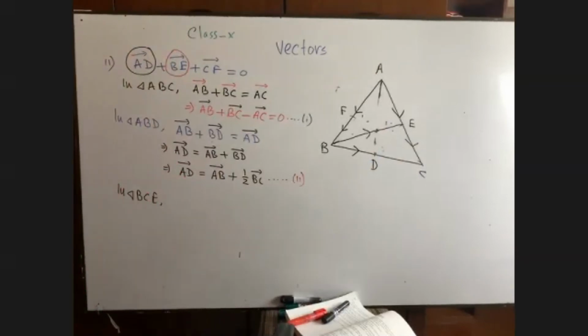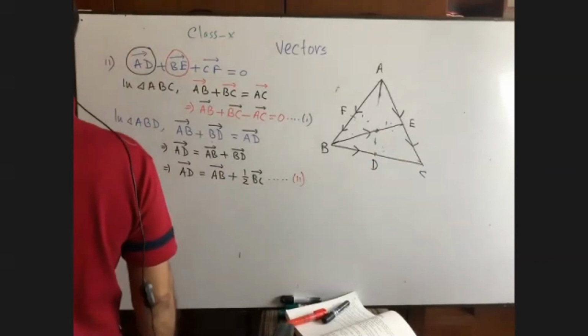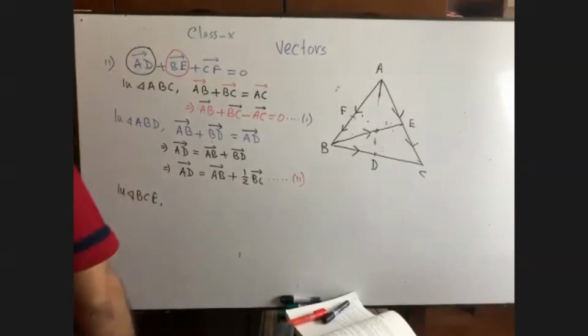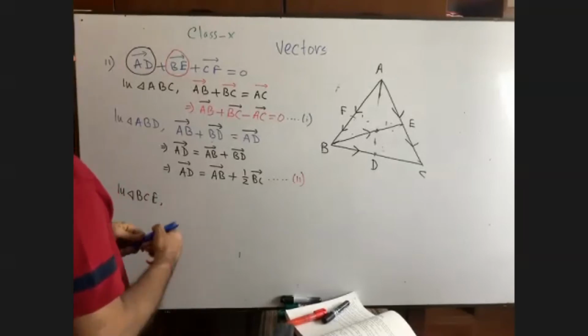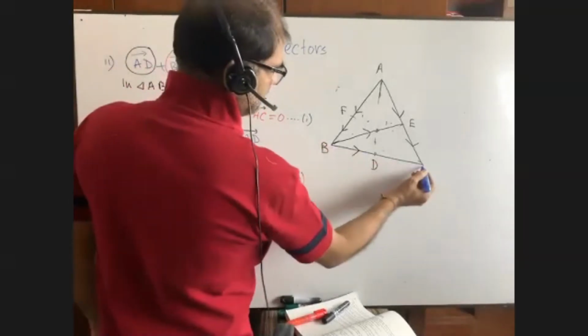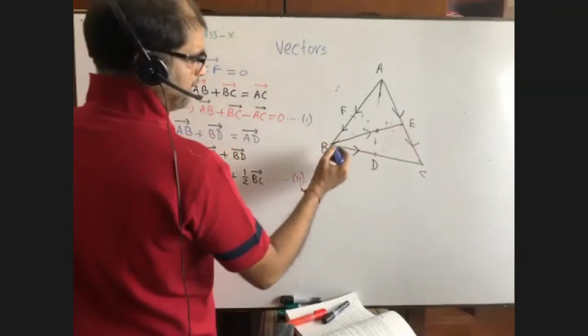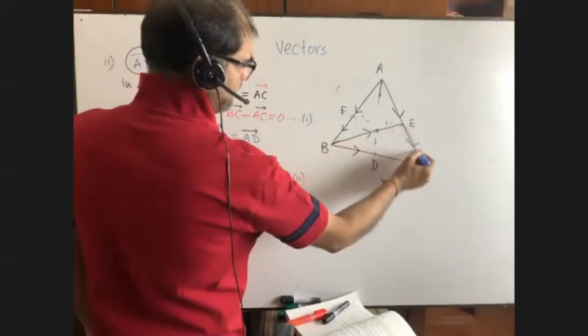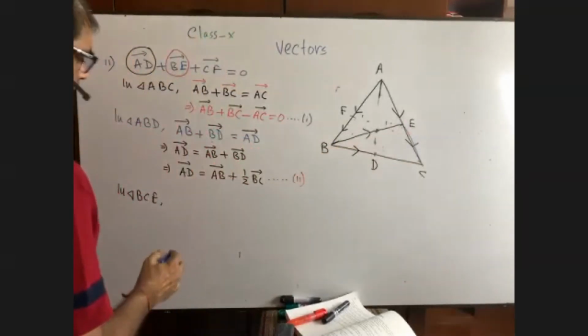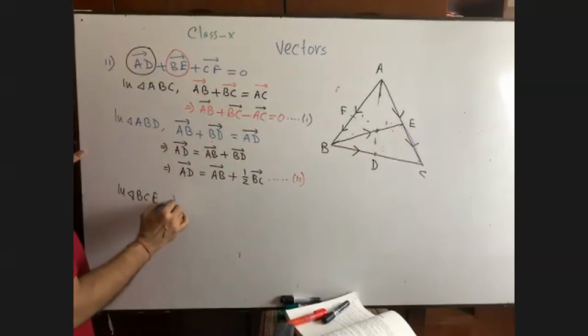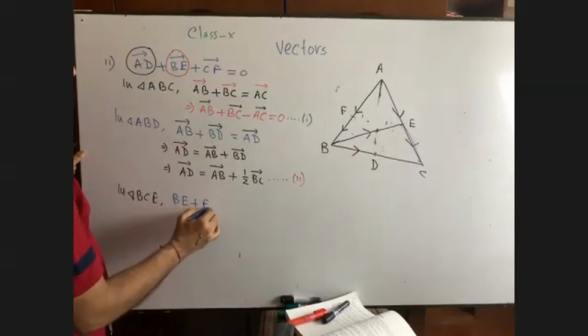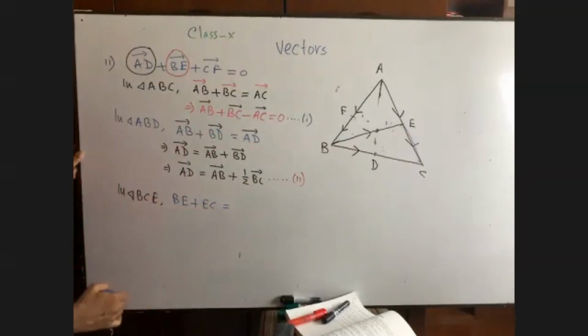Who can tell me? Triangle BCE: BE plus EC is equal to BC. Yes, you're right. If we go from B to C directly, we cannot see it there, but if I go from B to E, we can go there. So we can write here BE plus EC is equal to BC.